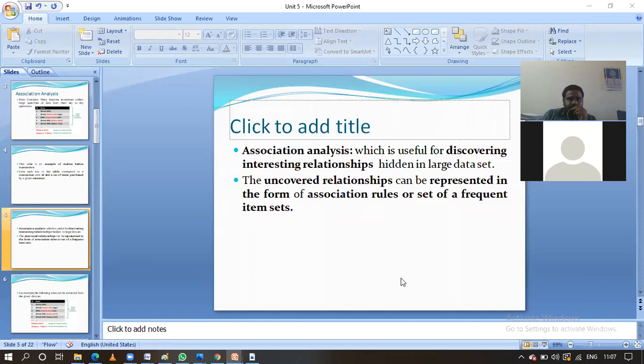What is the main importance of association analysis, guys? Discovering the interesting relationship, or you can say the uncovered relationship. Now we represent the uncovered relationship with the help of association rules or a set of frequent item sets. In the example, diapers are a frequent item set. In that, the association rule is whenever we purchase the diapers, they are going to purchase the beer. That is the association rule we got.